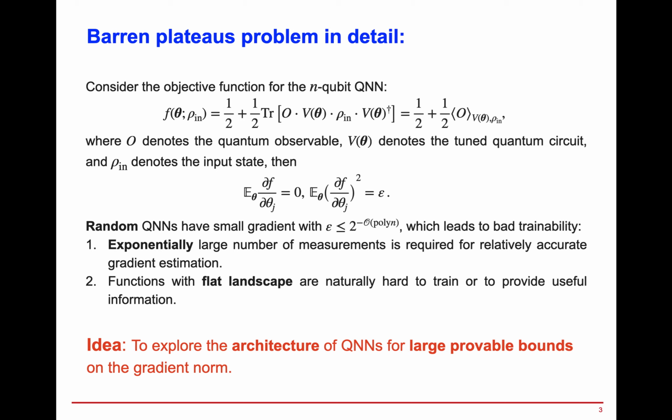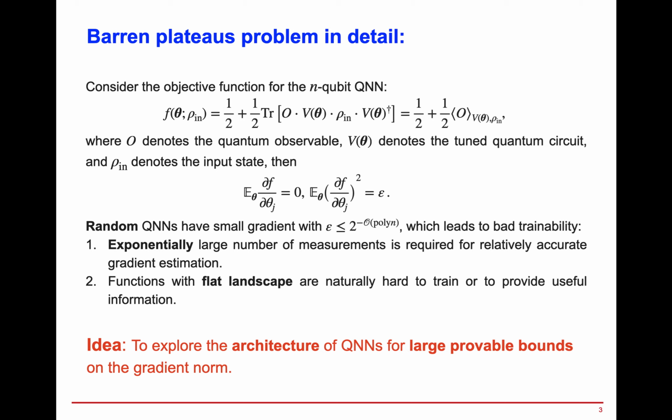For quantum neural networks with random structures, epsilon could decay to 0 exponentially in the qubit number n.